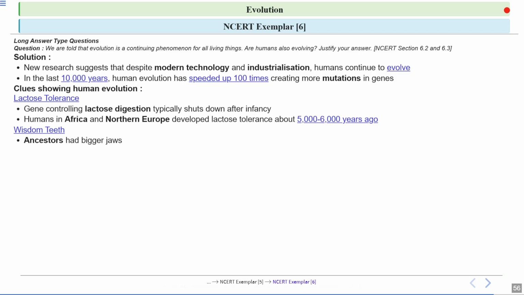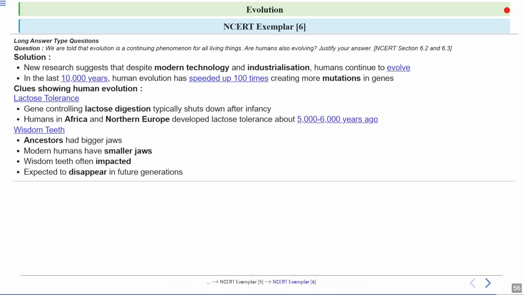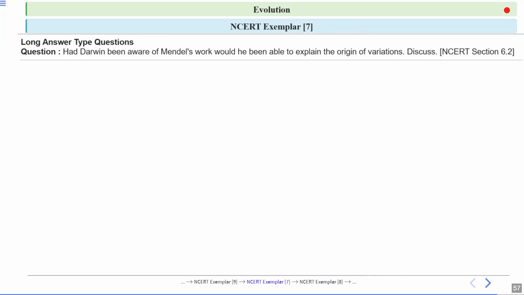Now, wisdom teeth. Our ancestors had bigger jaws, but modern humans have smaller jaws because we are eating cooked, soft food. So we don't require wisdom teeth. And wisdom teeth will disappear in future generations. This is expected because they are not required at all. It is a vestigial organ.